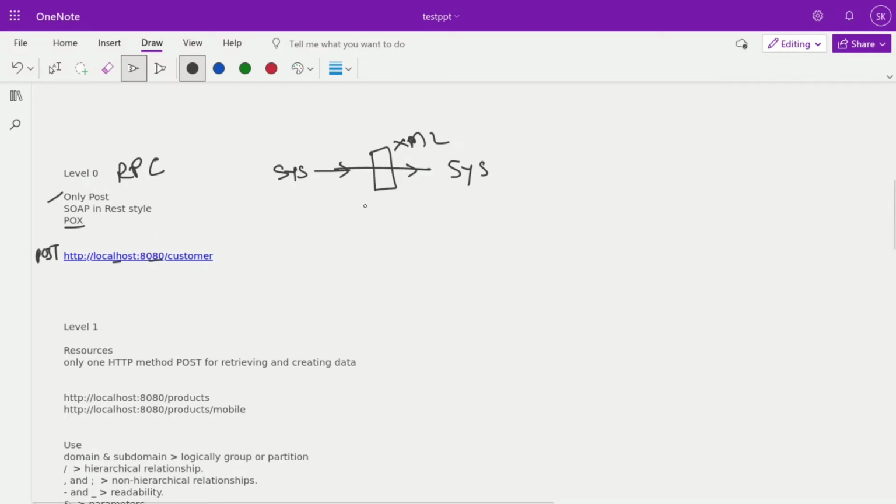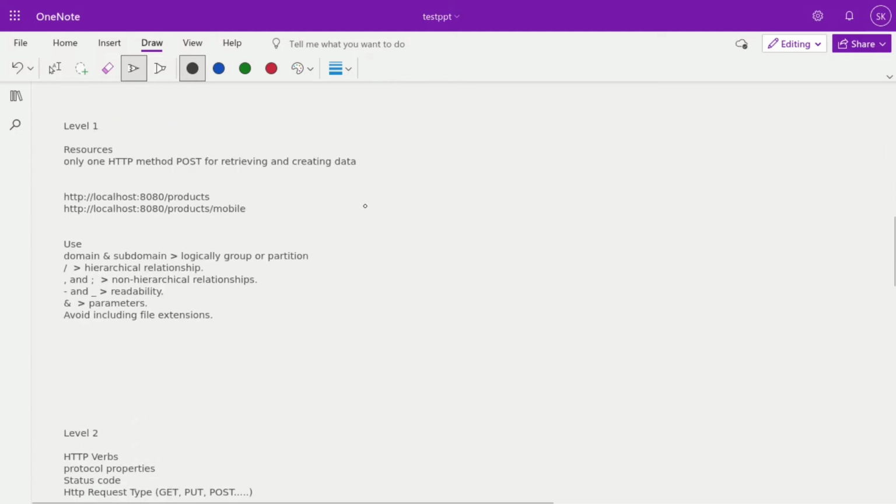At the starting we are at level 0. If we follow certain very basic rules, then we can jump to level 1. In level 1, all the data is in a resource. Like I already said, product is a resource, student is a resource, employee is a resource. Whatever entity we see in our application, in RESTful we call that a resource, and through that we are getting the data.